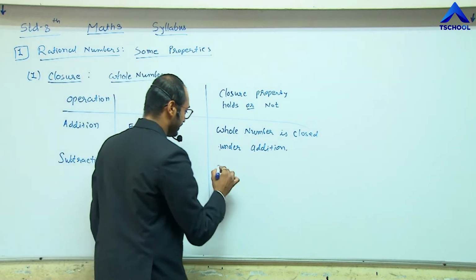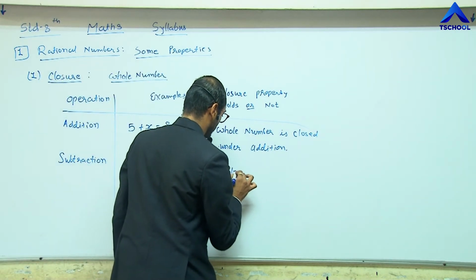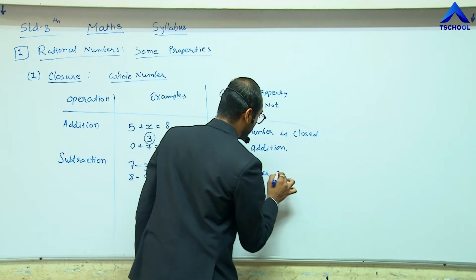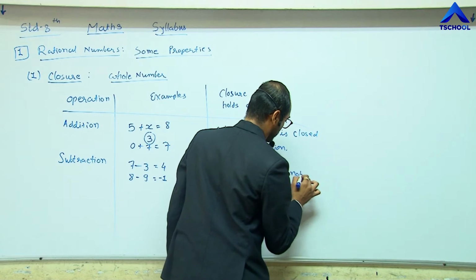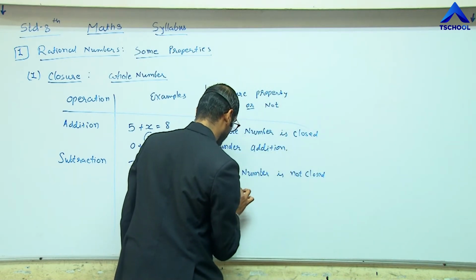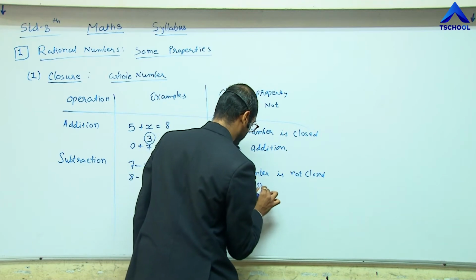Hence we should write whole number is not closed under subtraction.